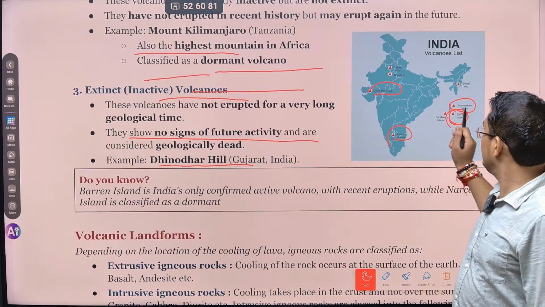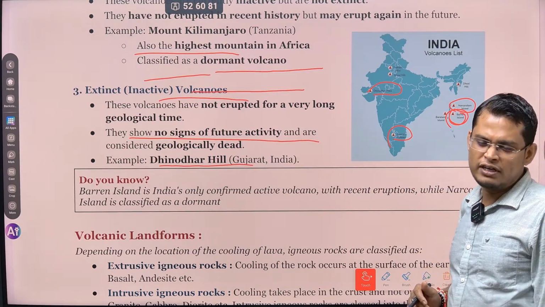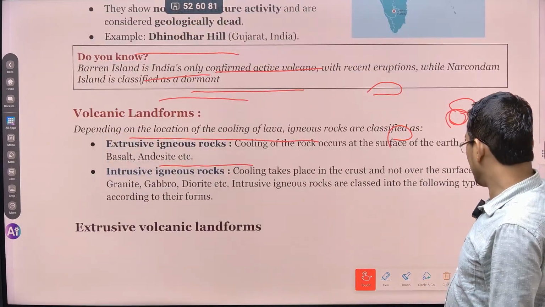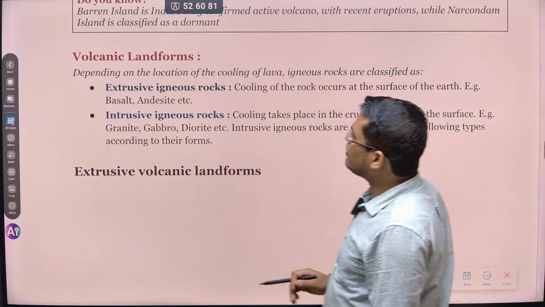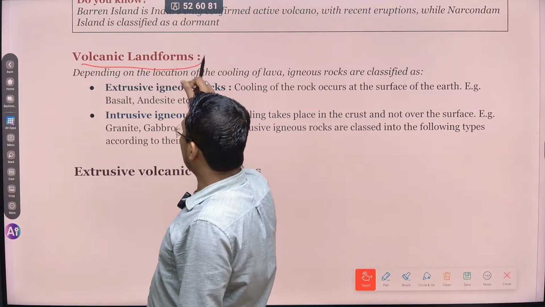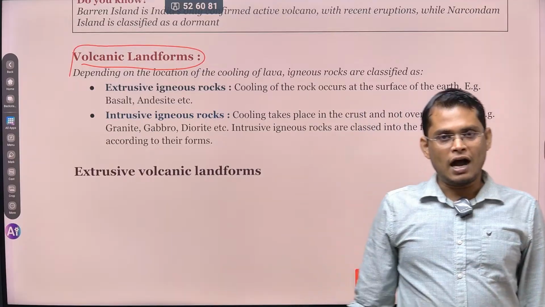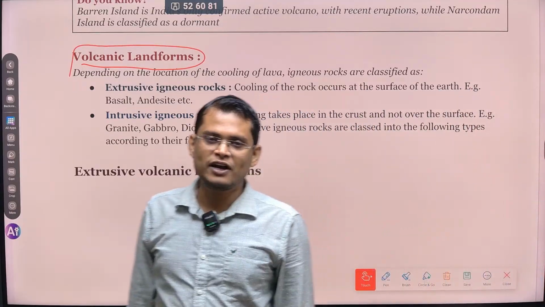Barren Island is the active volcano presently. I think in 2019 or 20, a volcanic eruption happened there. UPSC has also asked this question in previous years. So, volcanic landform: if a volcanic eruption happens, what kind of landform does it form on the earth? The landform formed because of volcanic activity can be classified into